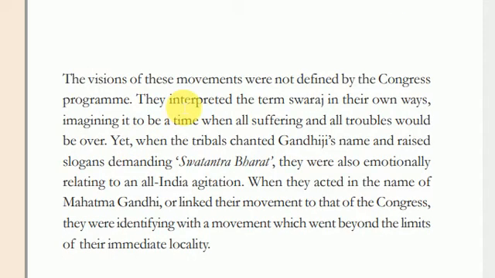In the plantation, the people living there interpreted the term Swaraj in their own ways, imagining it to be the time when suffering and troubles would be over. So all these activities started in the name of Gandhiji. For example, when the tribals chanted Gandhiji's name and raised slogans demanding Swatantra, they were also emotionally relating to the all-India agitation. So all these things relate to the plantation movement. When the non-cooperation movement reached the plantations, these things happened. You can write them down in points.